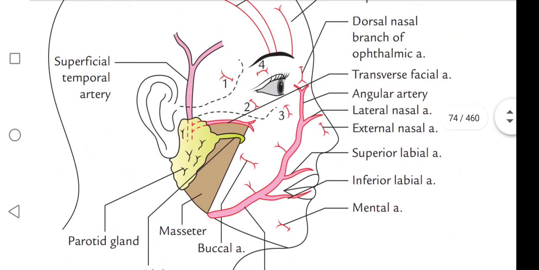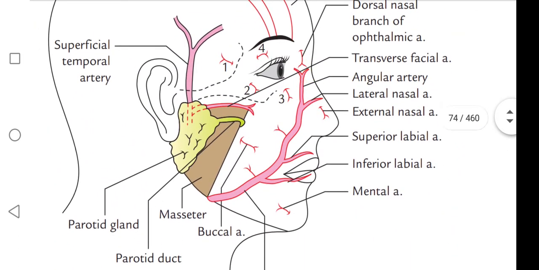See here. We call this area the medial angle. Okay, this is the area where the external and internal carotid arteries anastomose. This is the branch of the external carotid artery, and this is the dorsal nasal branch of the ophthalmic artery. These both anastomose here. So we call this area the anastomosis between the external and internal carotid arteries, at the medial angle.